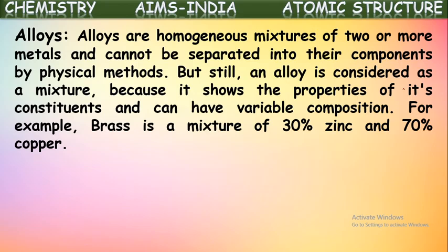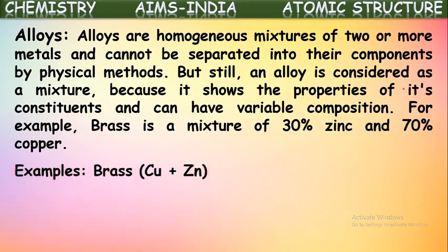For example, brass is a mixture of zinc and copper. The composition may be varied also. We see some utensils made of brass in our homes also. Even these temple bells are made of brass. So this brass is actually made of copper and zinc. Two metals are mixed into it. Even though it seems like one component, it is a composition of two metals, copper and zinc. So it is a homogeneous mixture. It is called an alloy.